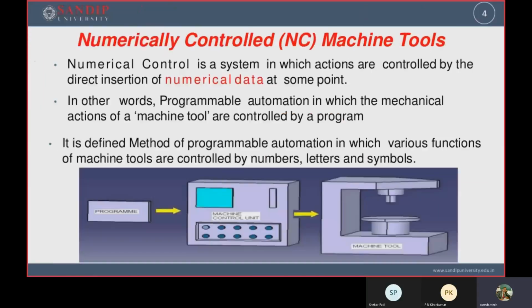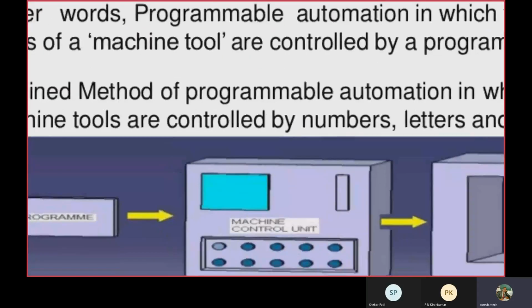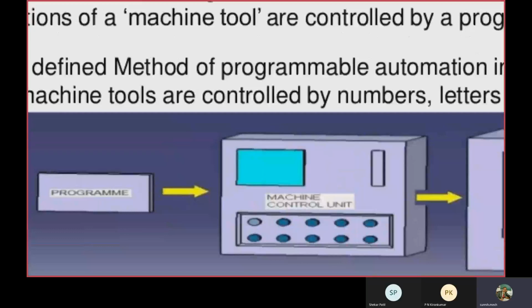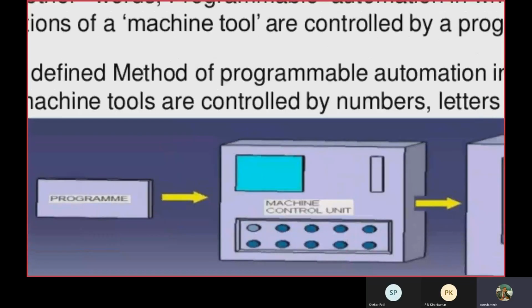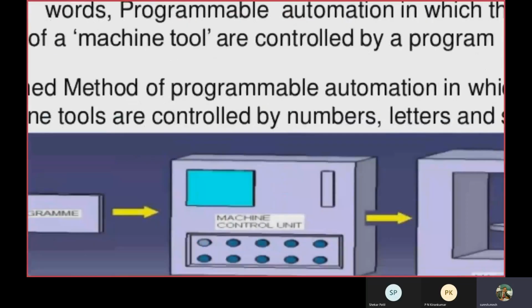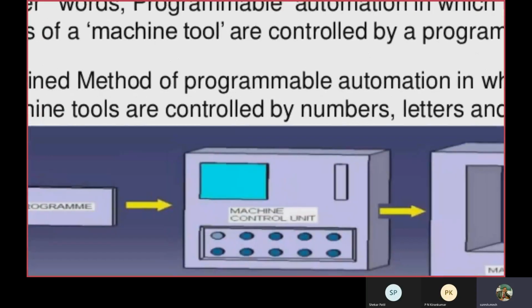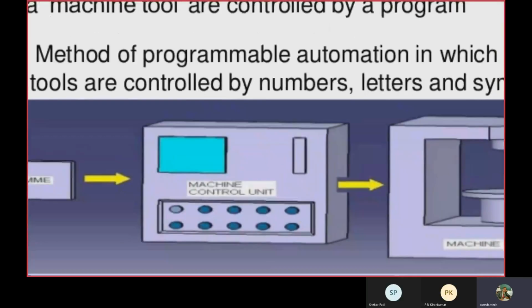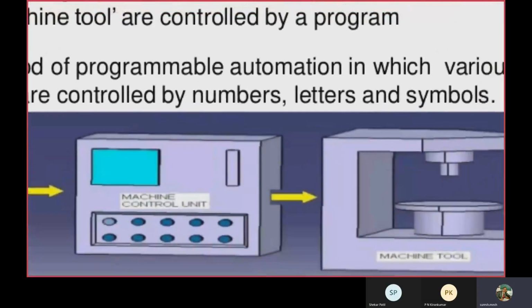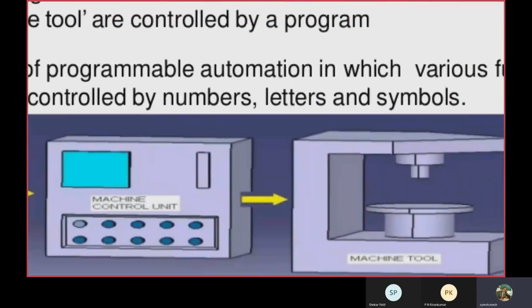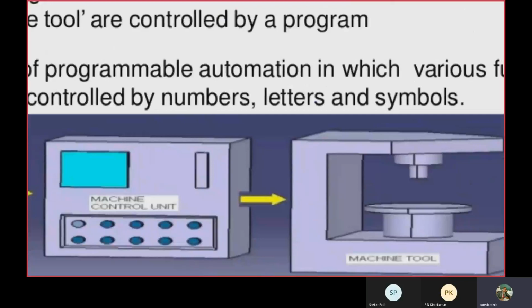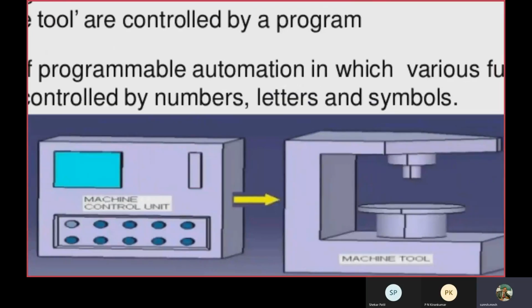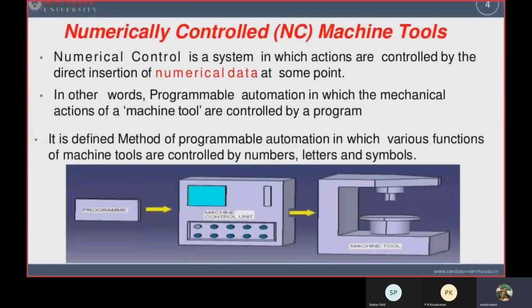All of you see this figure here. Here the program is there. That program contains numbers, letters, and symbols. And that program, which is in the form of punch tape, is fed into the machine control unit, that is MCU. And here that machine control unit will give the instruction to the machine tool, and that machine tool will work according to the program which is written in the punch tape.